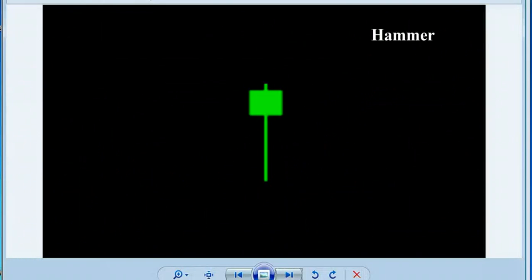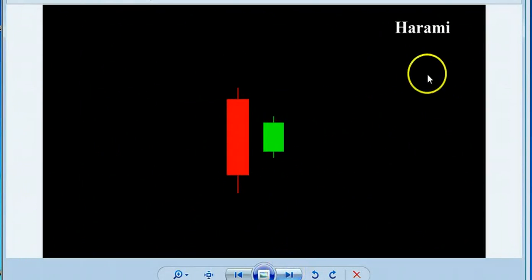Well, the next candle is Harami. In this pattern, you can see the first day is a wide range bearish candle which closes near the bottom of its range. And the second day candle is a narrow range candle. It starts above the first day's closing and it closes up for the day but below the first day's opening. When you see this pattern, buy at support and place your stop loss and target as I showed in the previous candle.